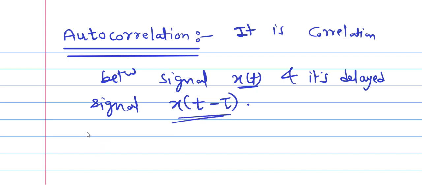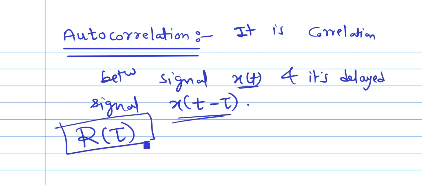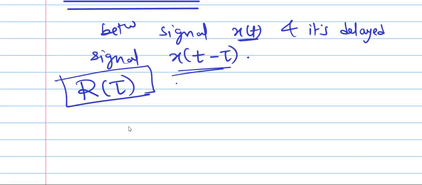So autocorrelation is denoted by R of tau. Very important, autocorrelation is denoted by R of tau. For continuous time it is denoted by R of tau, and for discrete time it is denoted by R of k. So please remember, R indicates autocorrelation.